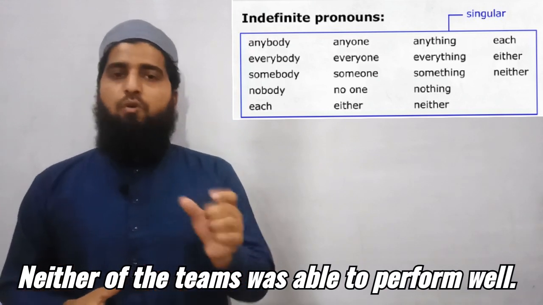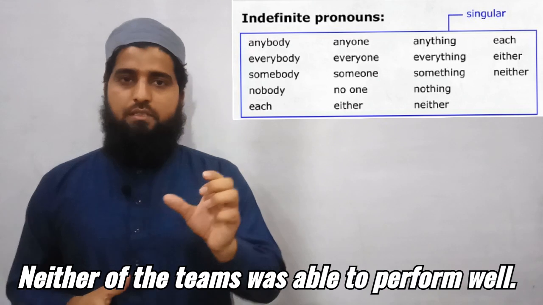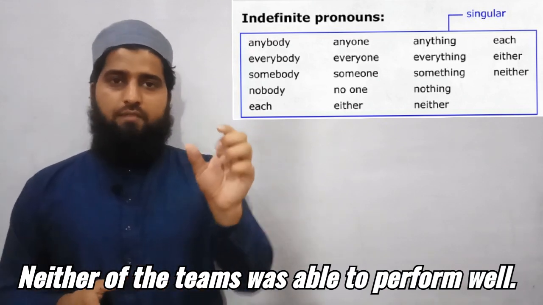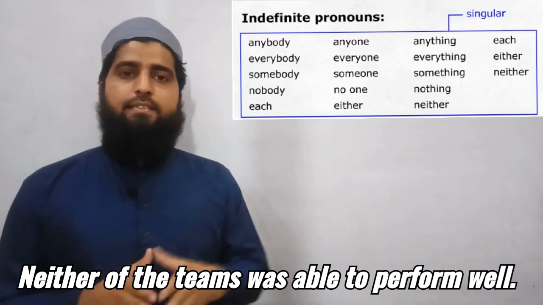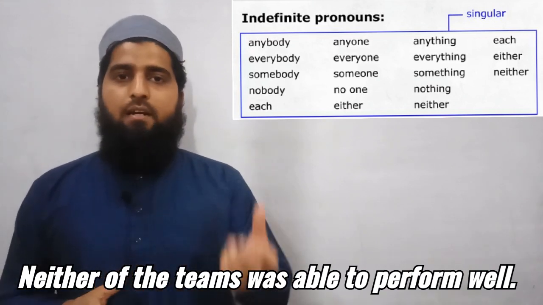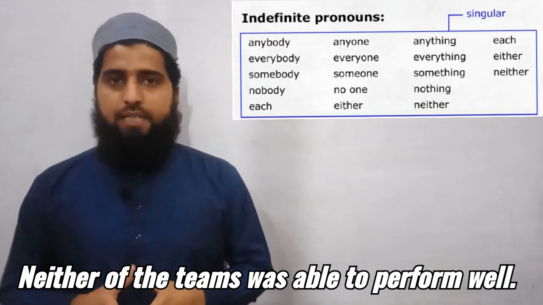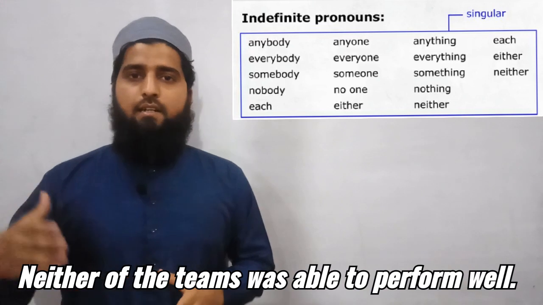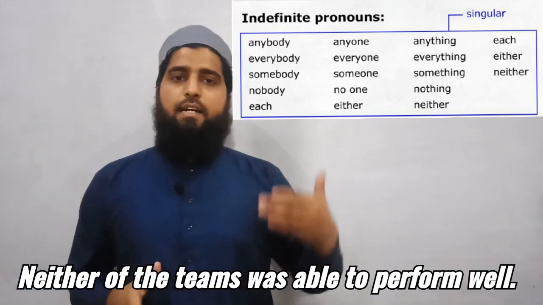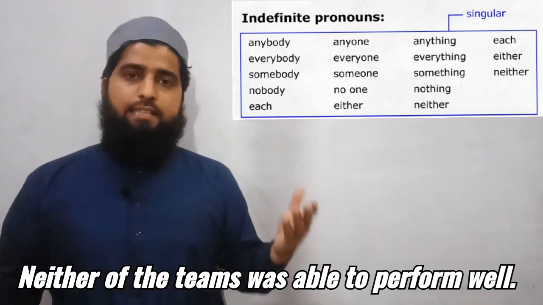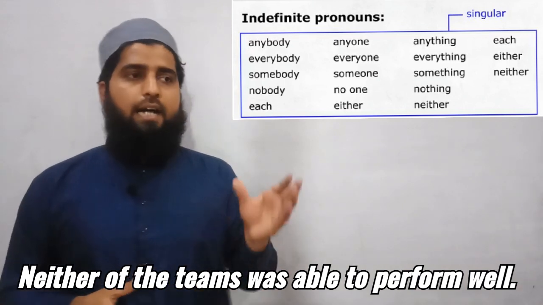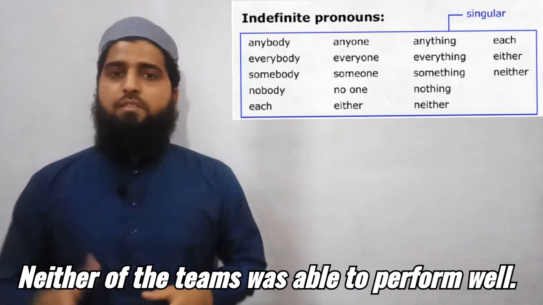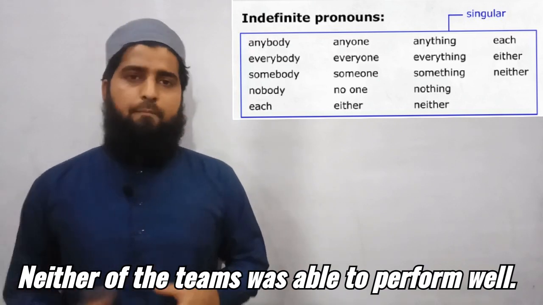Here I put was after teams. Actually, students make mistakes. After observing teams, they consider it a plural subject. It's not the subject. The subject is neither, and neither is the indefinite pronoun, which is always singular. So that's why I say neither of the teams was able to perform well.